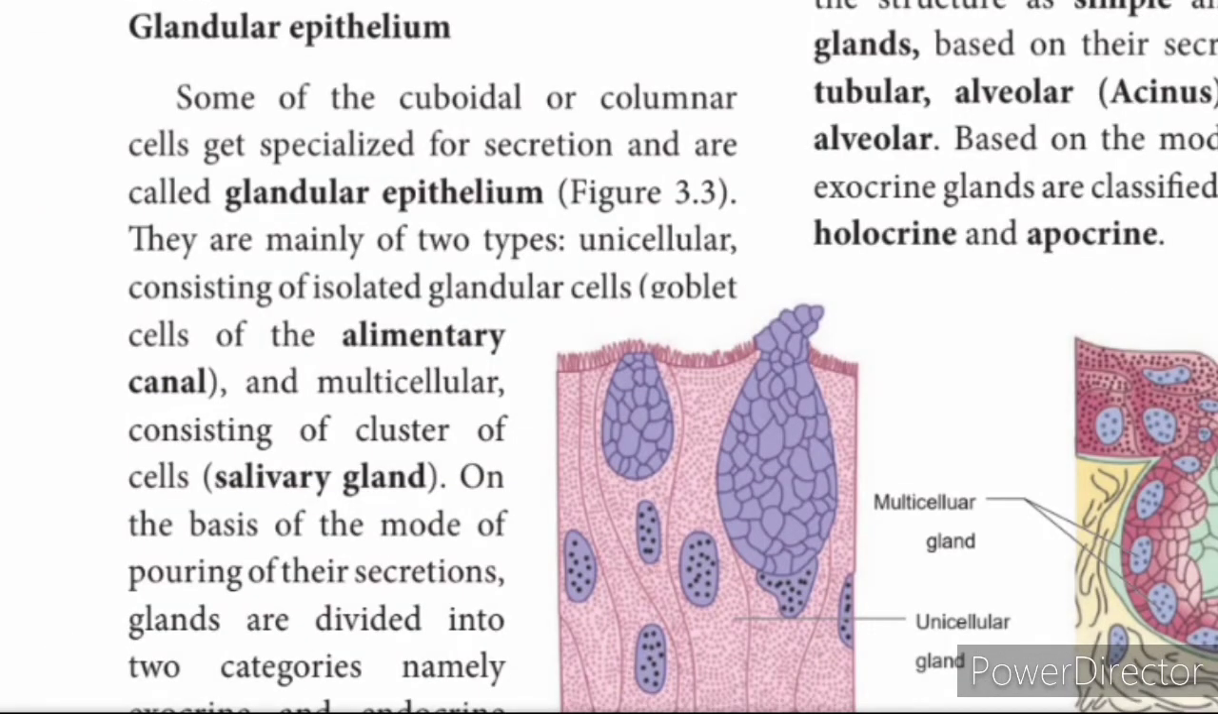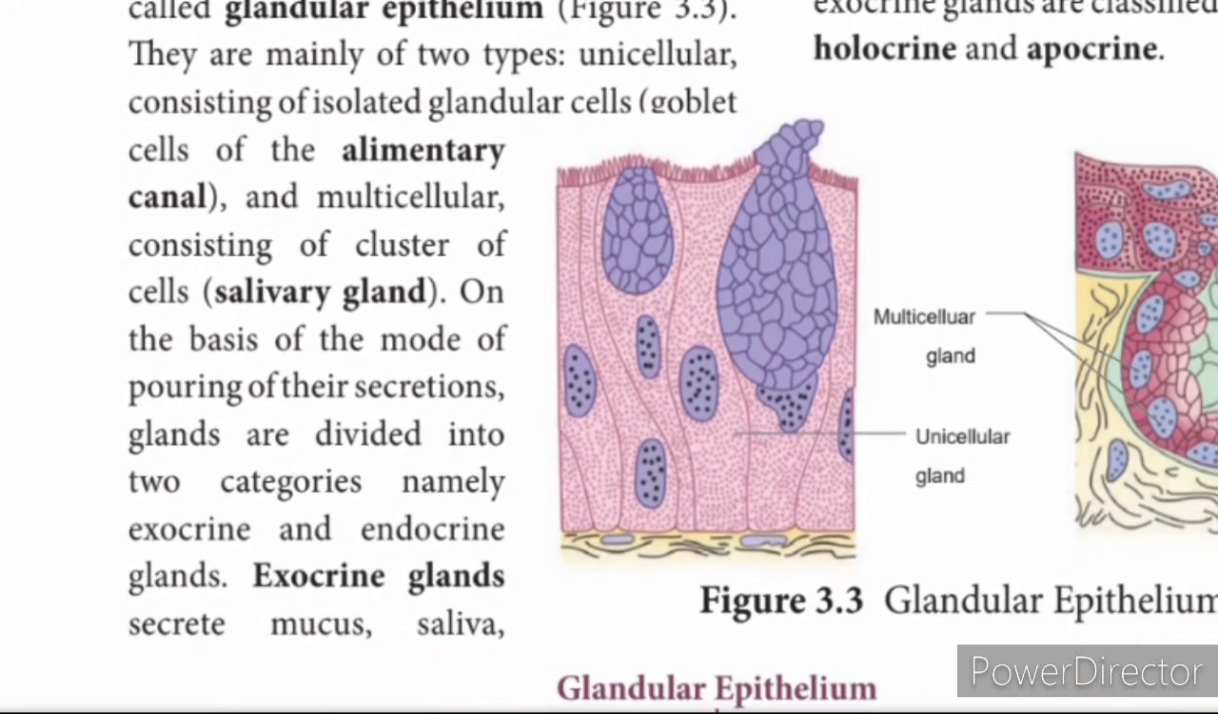Coming to glandular epithelium, the name itself tells you it is a gland. The role of the gland is to secrete. Some of the cuboidal and columnar cells get specialized for secretion. They are called glandular epithelium. The two main types are unicellular glandular epithelium, found in the alimentary canal, and multicellular clusters, found in the salivary gland.